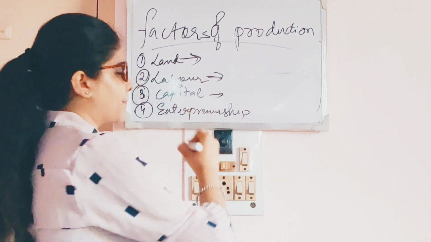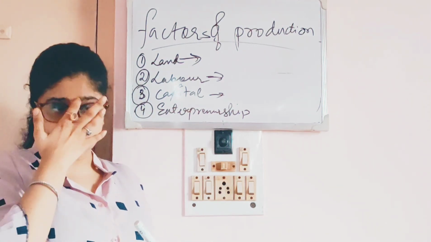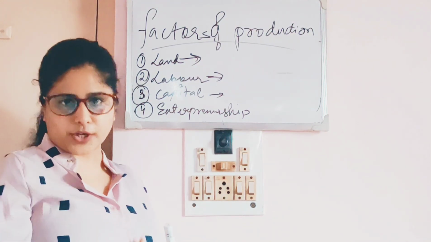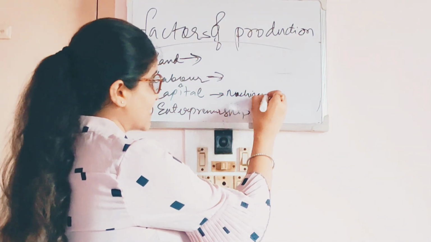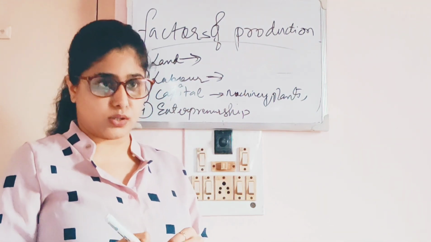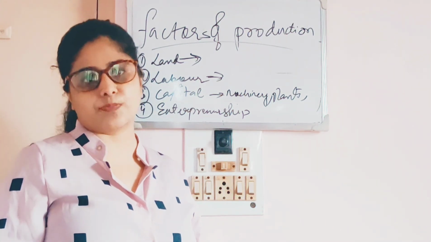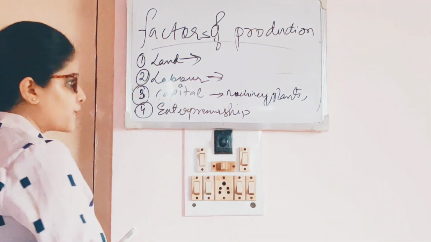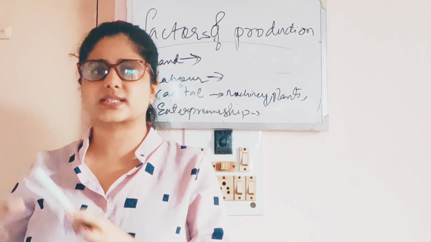Third is capital. Capital is basically the investment we make for our production process. What investment? We invest in machinery, different plants, the land, the factory that we buy, all the investments we make, and the raw materials that we purchase. All of that comes under capital. Understood? Entrepreneurship is the person who sees how the production process is going on.